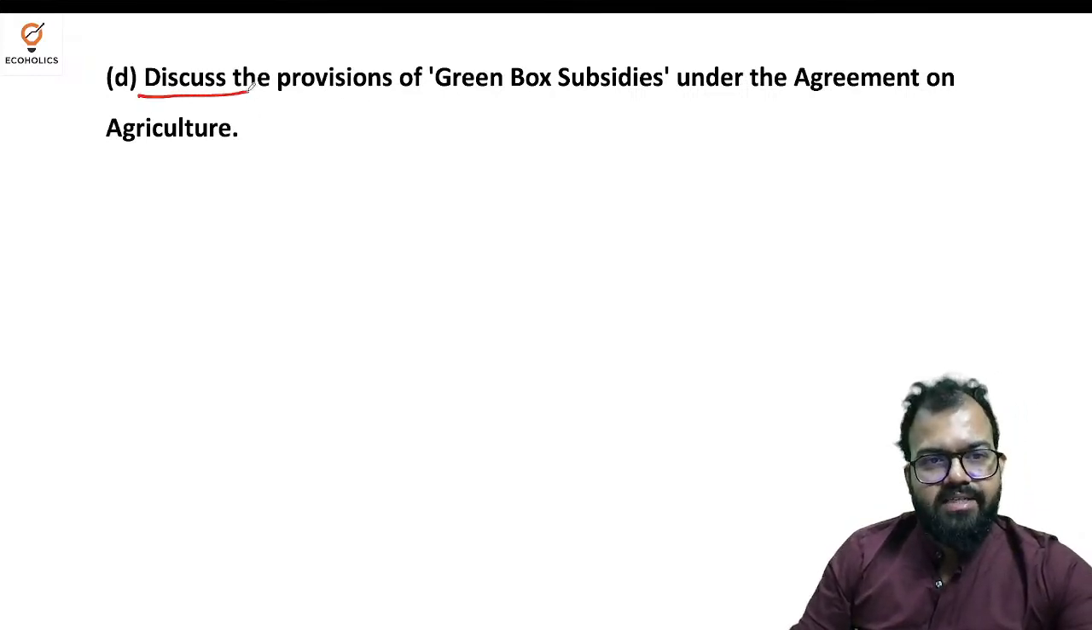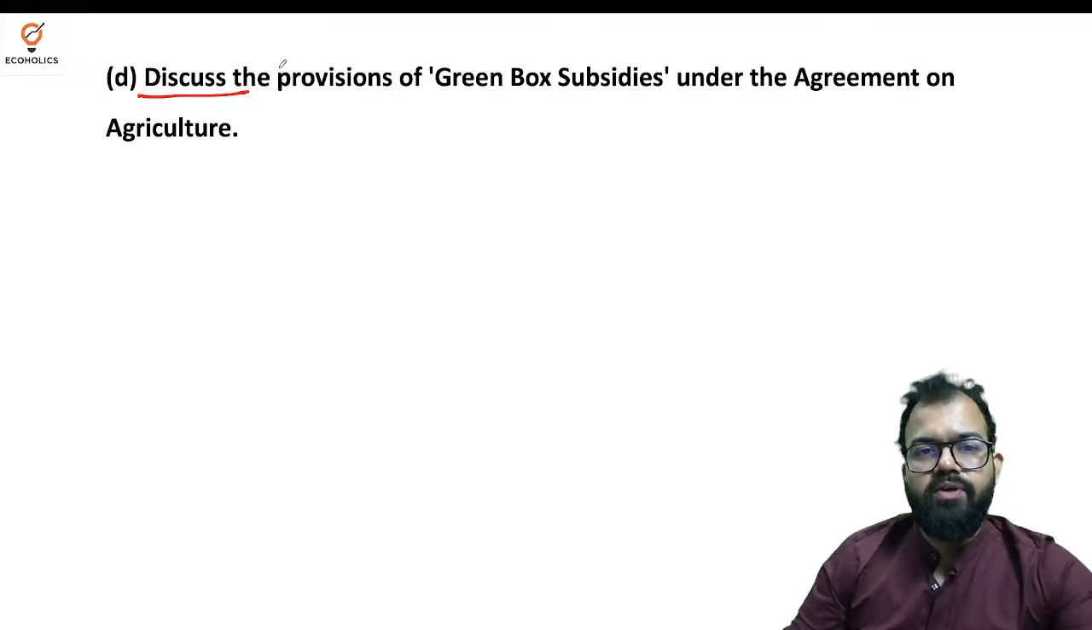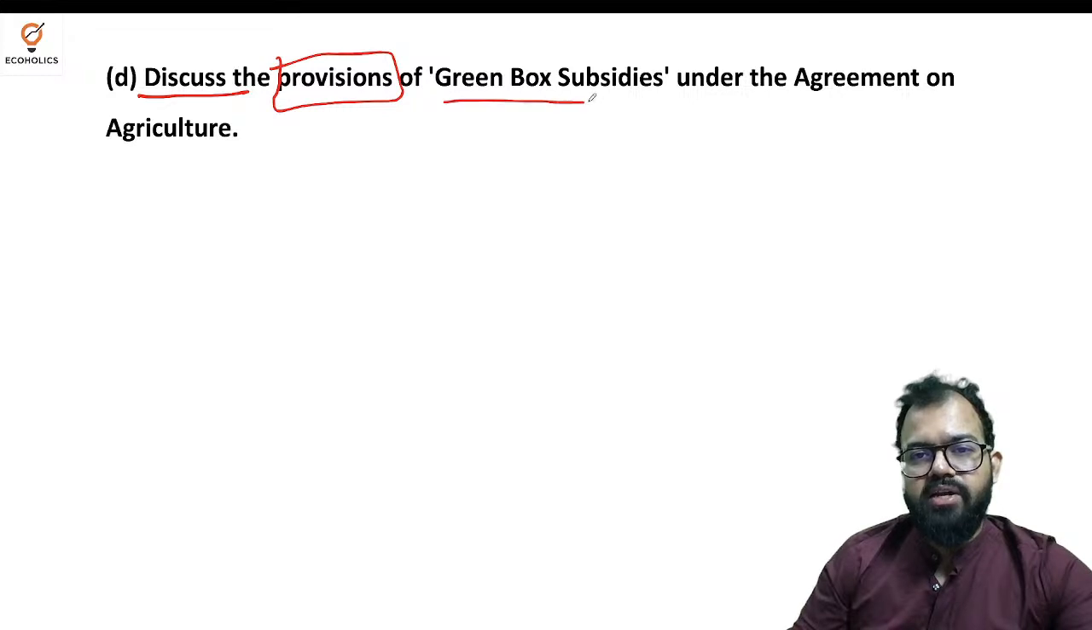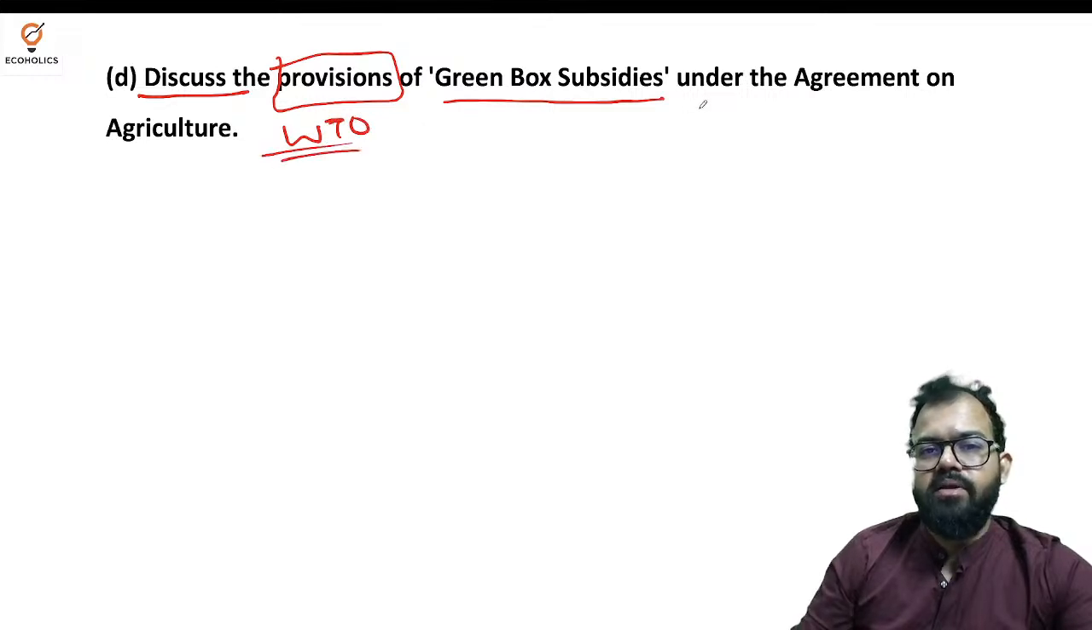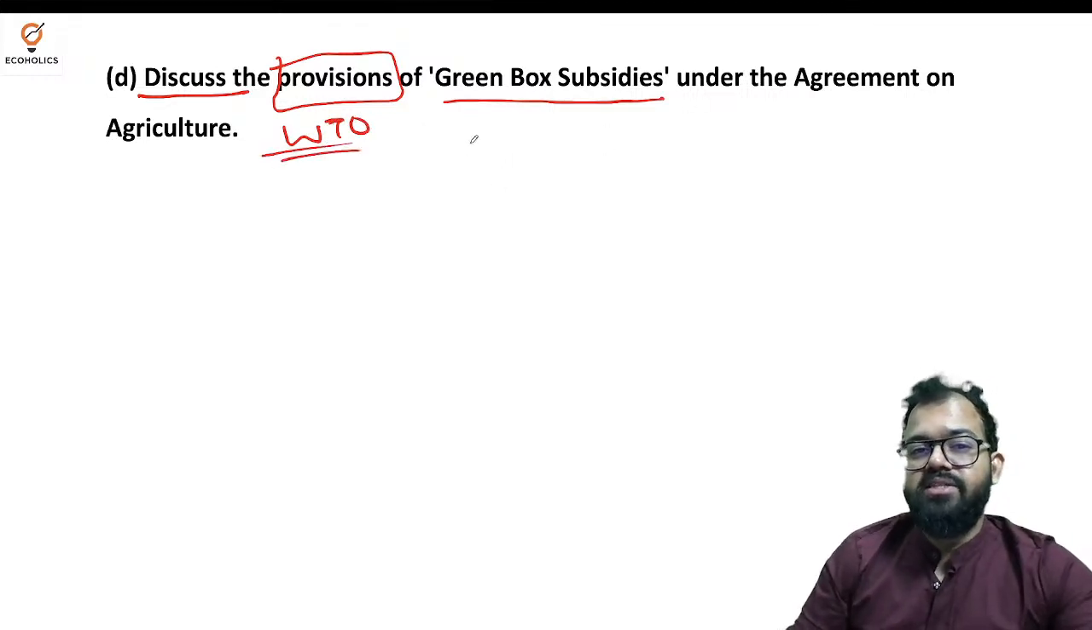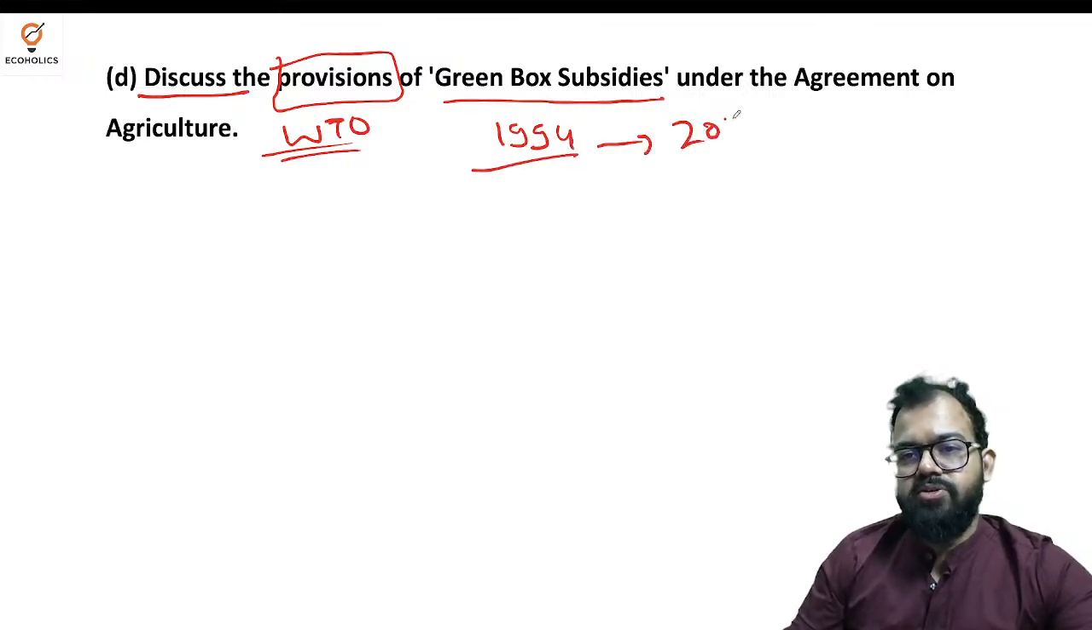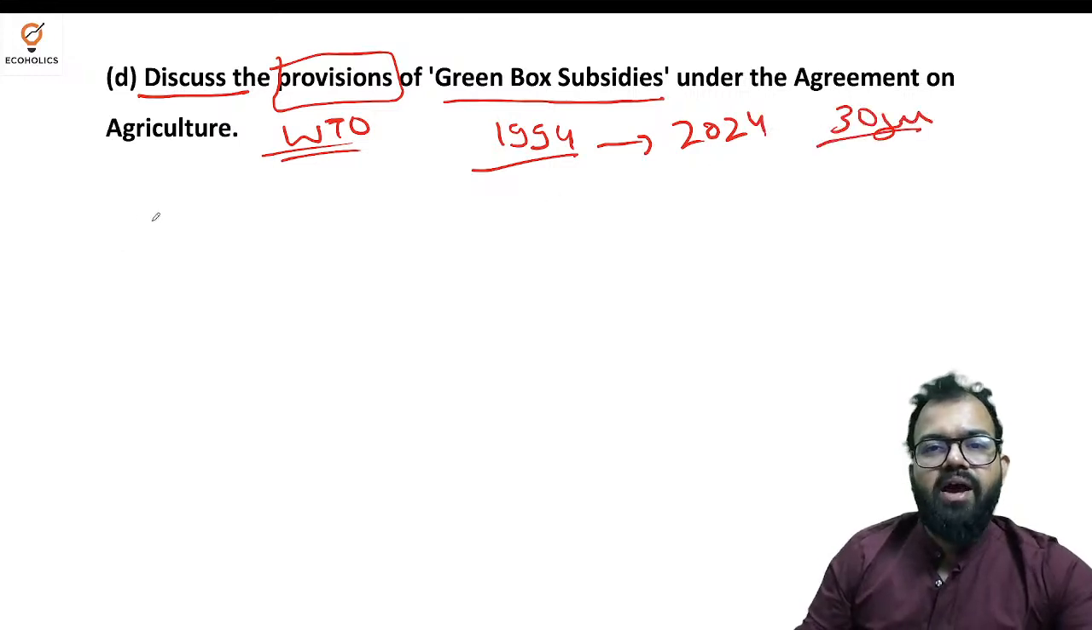Next, discuss the provisions of green box subsidy under the AOA of the WTO, the World Trade Organization. I told you in one of the sessions that this year you will find a question on WTO. Why? The reason is very simple. The 1994 Marrakesh Agreement completes 30 years in 2024. And why is it important?